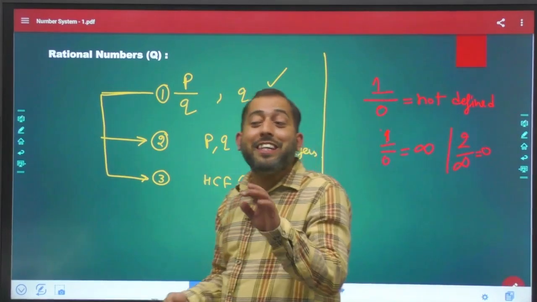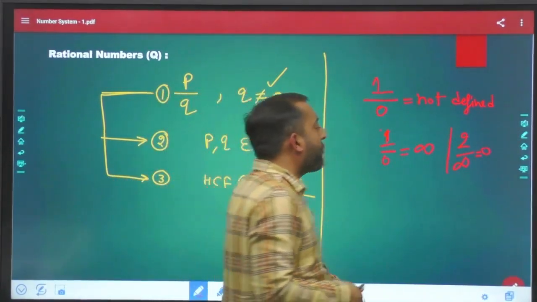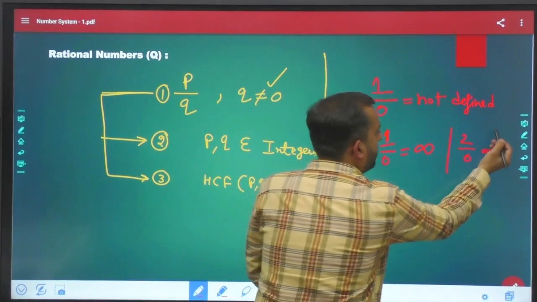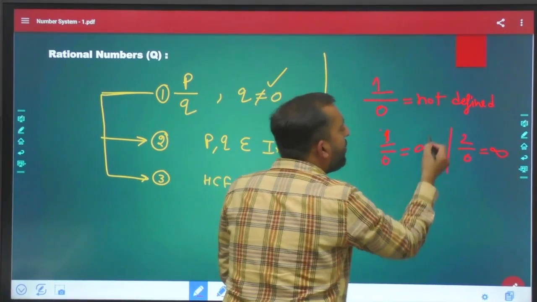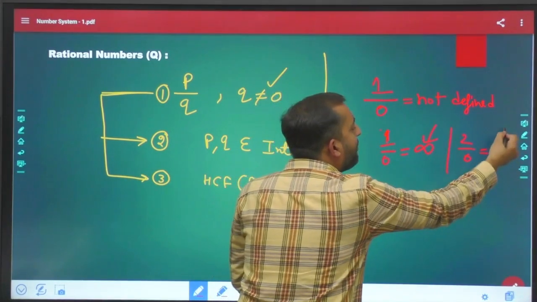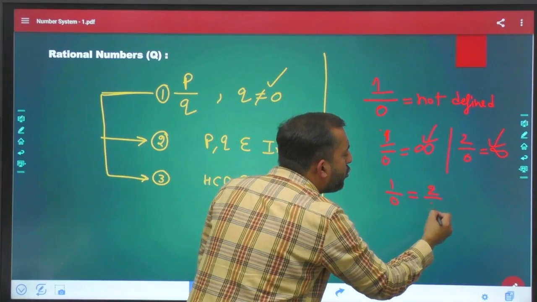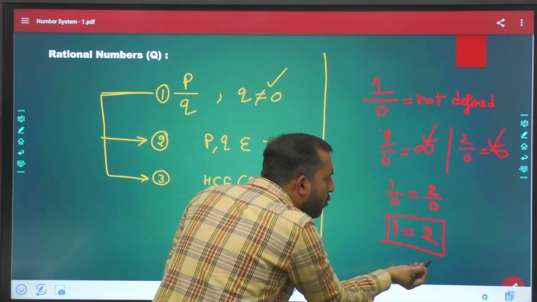Those who will say, sir, 1 by 0 is infinity, then 2 by 0 will be infinity also. See, over here we have infinity on the right hand side. So 1 by 0 must equal 2 by 0. So by mathematics I can prove 1 equals 0, which is not true.